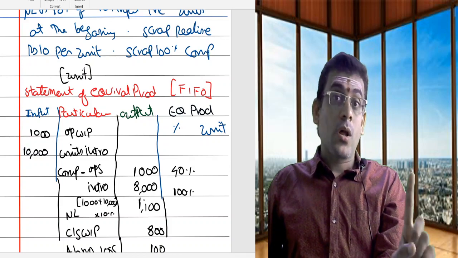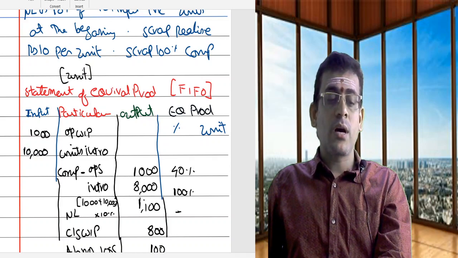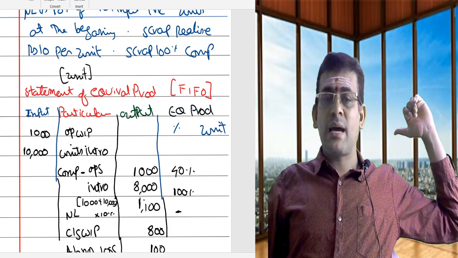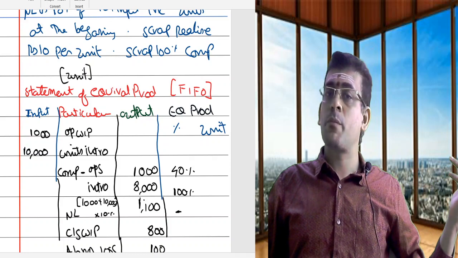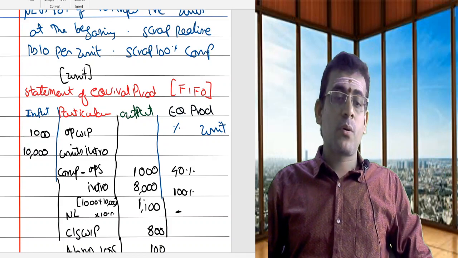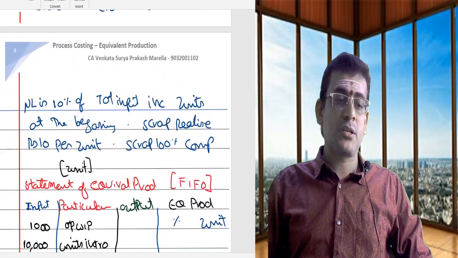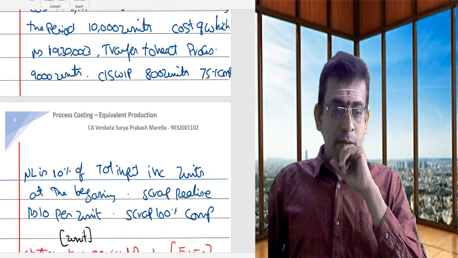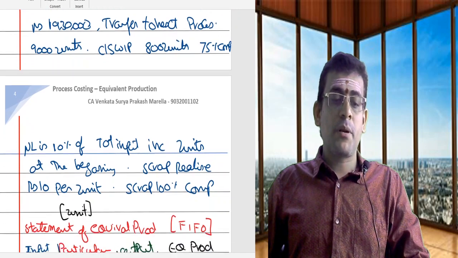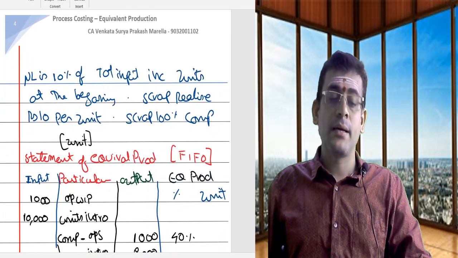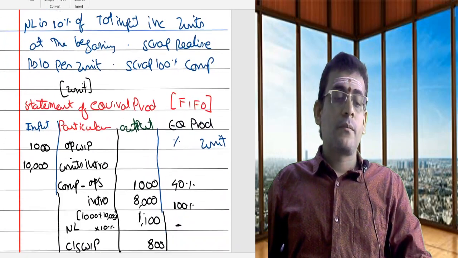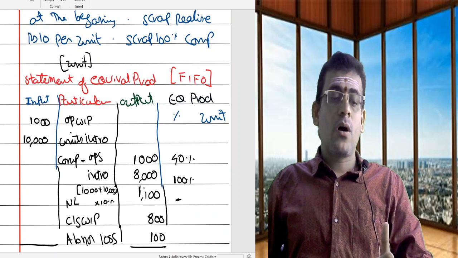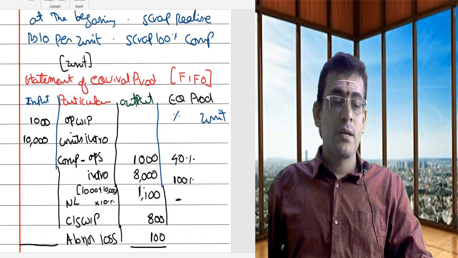Then normal loss, by default I have to consider it as 0, because normal loss will happen at the beginning. So as it is happening at the beginning, the percentage of completion will be 0. Closing work in progress, the problem clearly mentioned the percentage. So what is the percentage of completion? 75%. 75% complete. That means 800 units is incomplete, and of that, the percentage of completion is 75%.